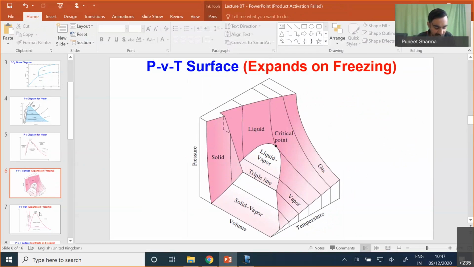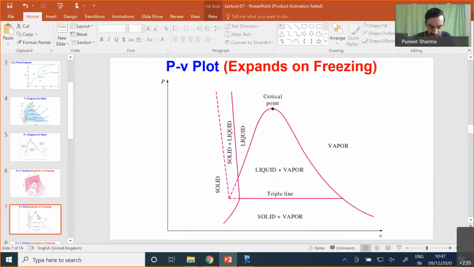So you can see this projection diagram is represented over here. I have pressure, I have specific volume, and this is our liquid vapor dome, and this is our transition line from solid-liquid phase to liquid phase, and this dotted line is our transition from solid to solid plus liquid. This dotted line basically is trying to show the hidden phase which we were not able to see in our three-dimensional plot. Then we have the next